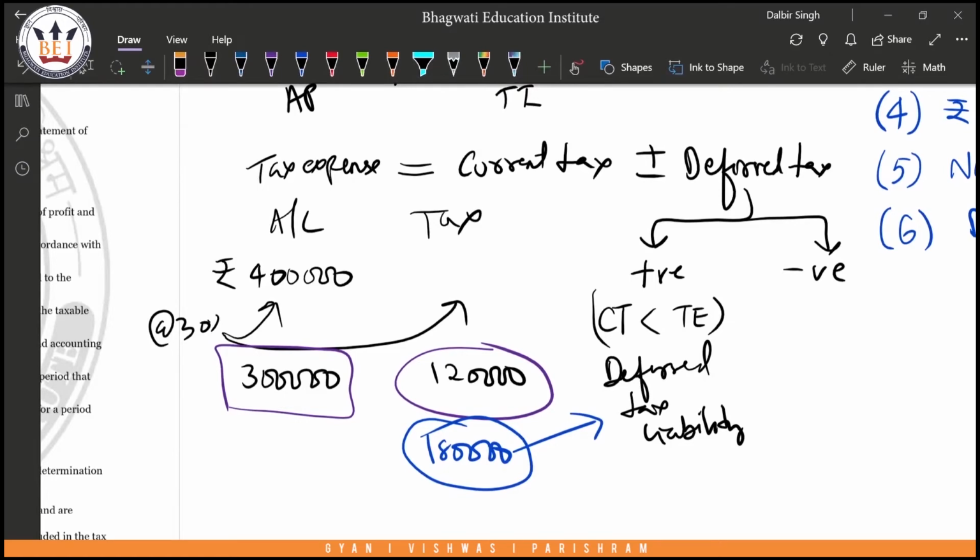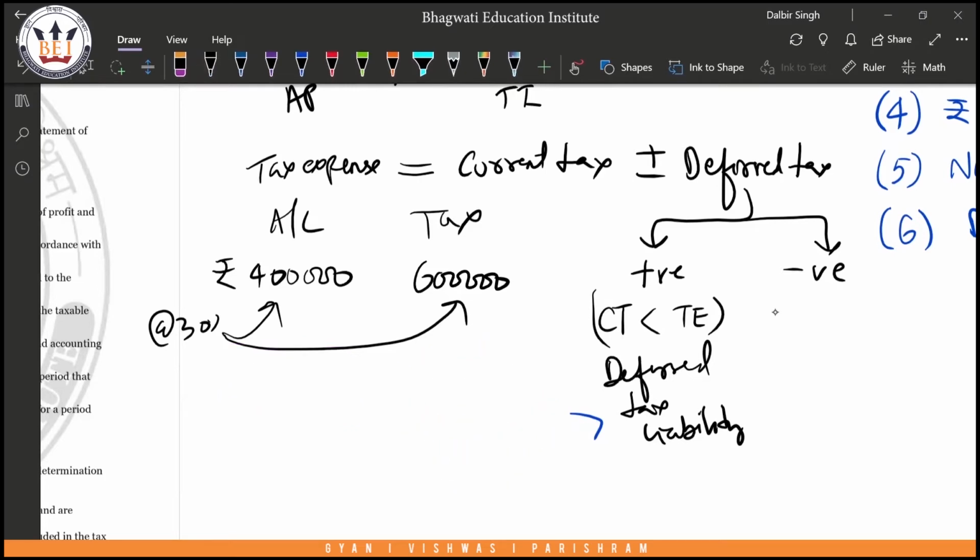As per tax, let's say it is 6 lakhs. Okay, we'll keep the same percentage. So as per accounts, if it is 4 lakhs, how much tax are you going to pay? You're going to pay a tax of rupees 1,20,000 as per accounts. And income tax says your actual taxable income is 6 lakhs and you are actually paying tax on 6 lakhs. Okay, so how much tax are you paying?